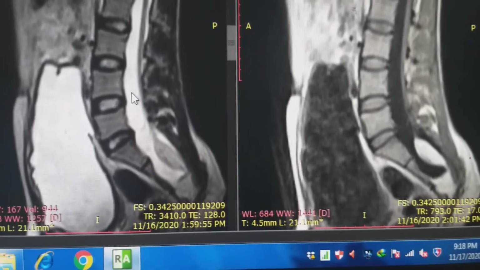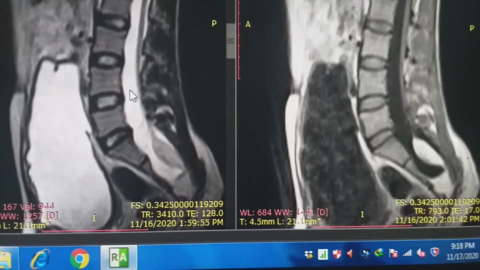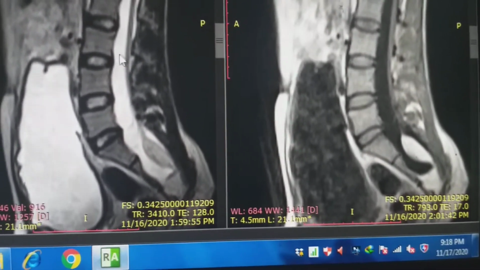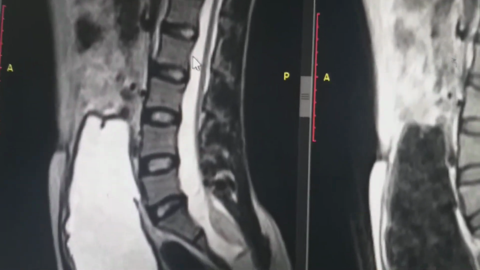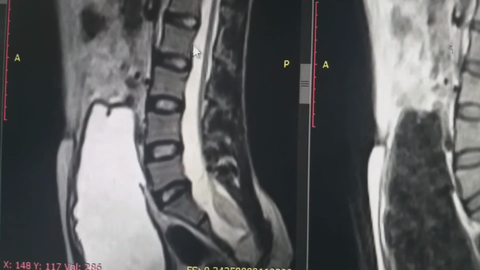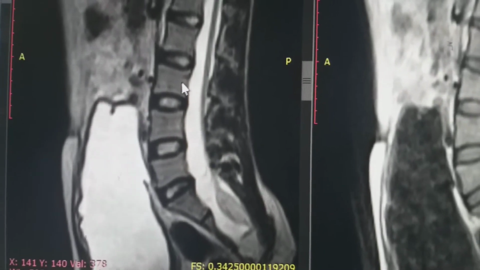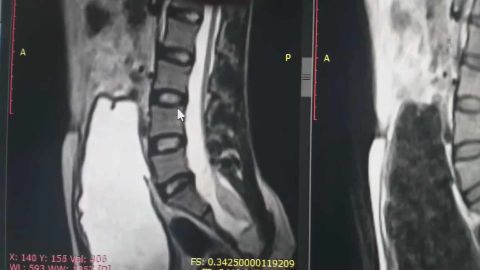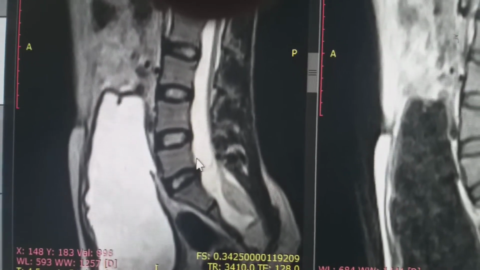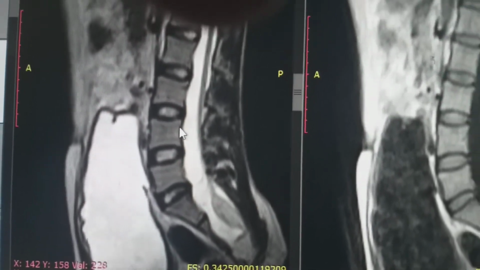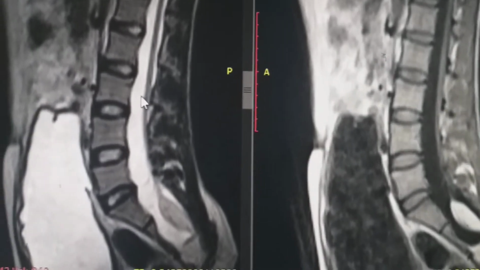So a dural ectasia is present, which is causing scalloping of the posterior aspect of the vertebral body, here and here, to cause the scalloping of the body.